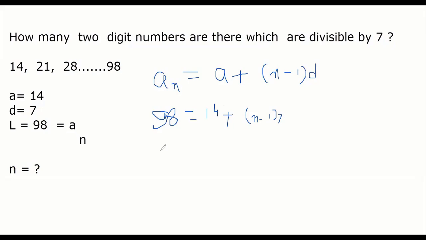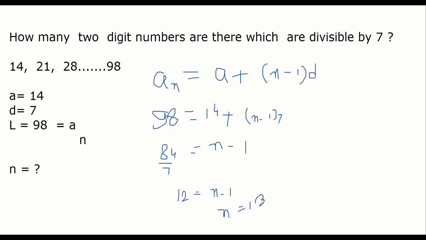Calculate 98 minus 14, how much is it? 84. 84 by 7 equals n minus 1. That's it, Pradeep, you are right. How much is n? 7 twelves, 12 equals n minus 1. So n is 13.